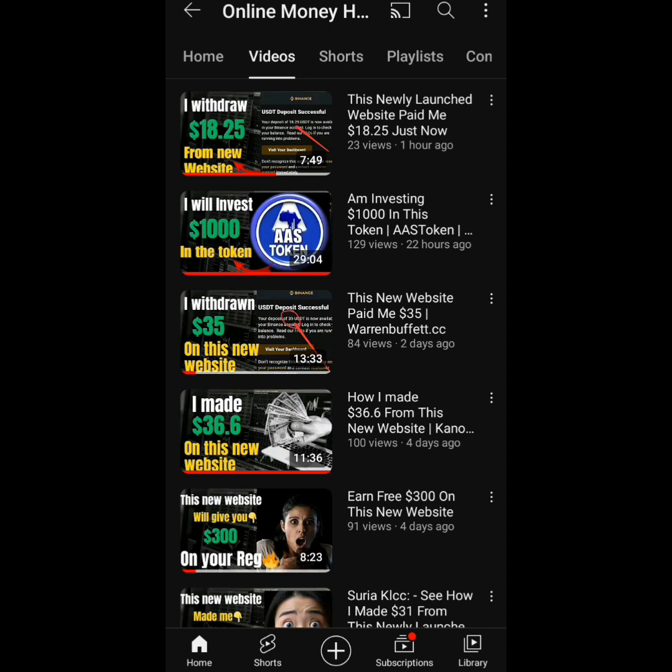You can start investing right now. You can start buying the pre-sale right now because the pre-sale is starting at 0.15 USDT. So this is the right time to buy this token.